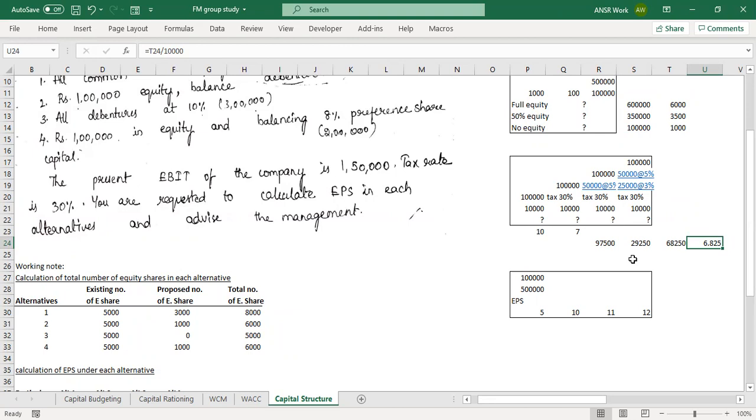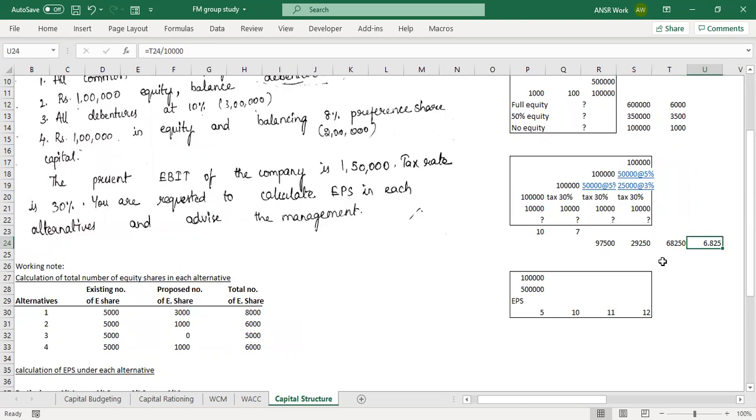What is your income after interest then? After you deduct the interest, that comes to 97,500. Perfect. Now tax is at the rate of 30%. How much does the tax come to? 30% of 97,500. So we have to do 70% of 97,500. No, that is not the answer yet.